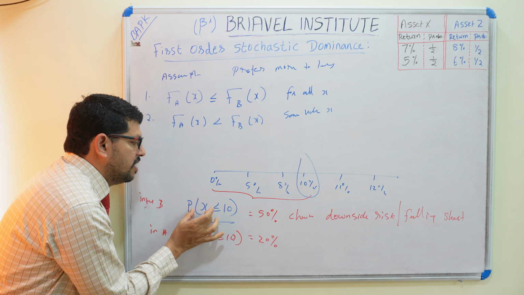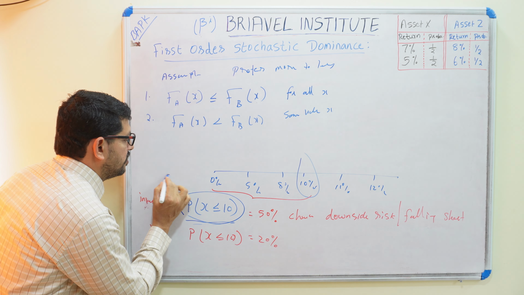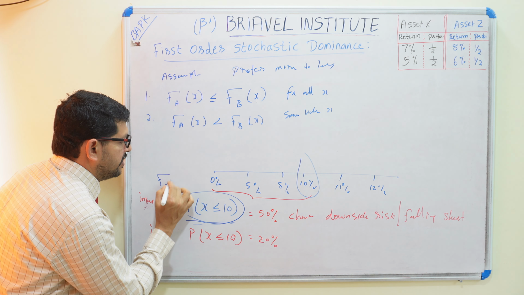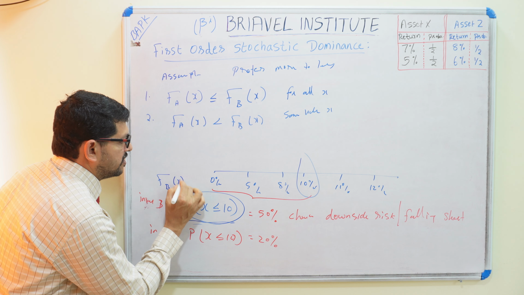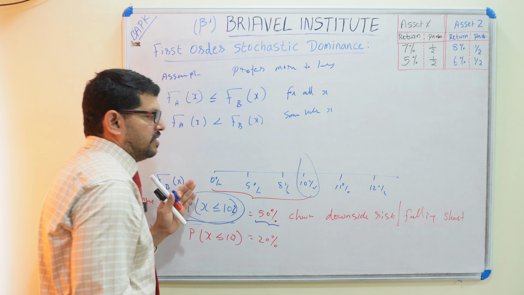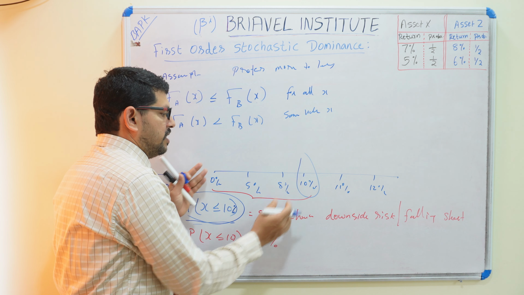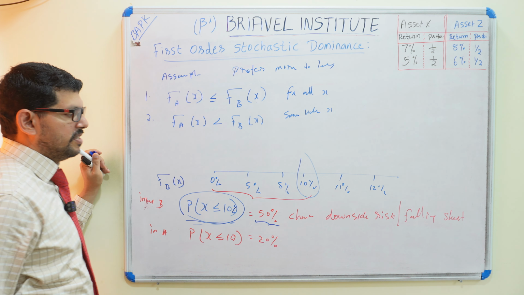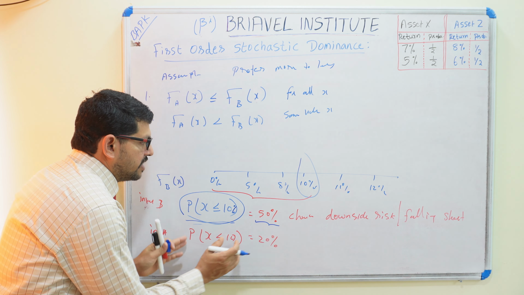We can write this as the probability P of H less than or equal to 10. This term is called the cumulative probability. So this is F of investment B, F of B at H, where we are assuming a 10% return. What is the percentage of falling down? It is a 50% chance of falling down within the 0 to 10% return.